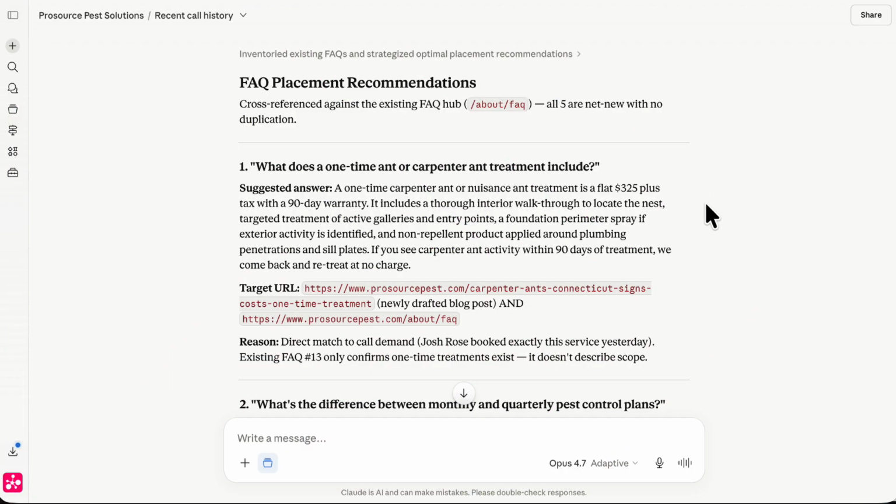So here are the answers. I have 5 net new, no duplication FAQs that I can add to the website. You can see it's going to give me a suggested answer, where to put that information, and the reason for that. What's really powerful here is that we're not just randomly adding questions to the website.